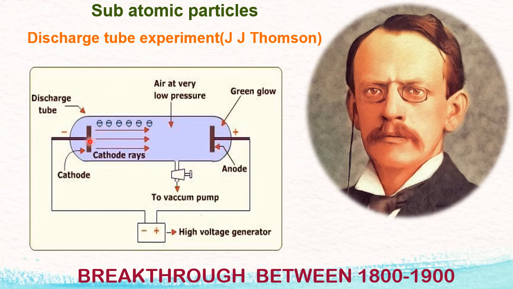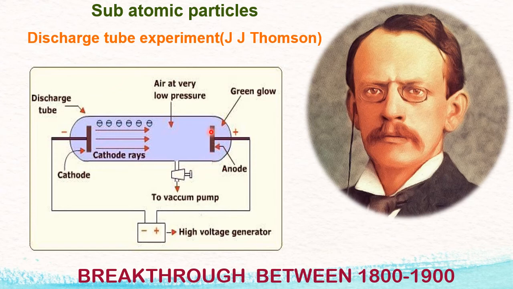How did he tell that they were moving from the cathode to the anode? Here, on this side, he placed inside the discharge tube a chemical which is fluorescent in nature. A fluorescent chemical is one which glows when rays strike the screen. So this was coated with a fluorescent chemical, the best example being zinc sulfide. By coating this with zinc sulfide, he made it a screen, and here he made some small holes. These are called perforations, so this is called a perforated anode.